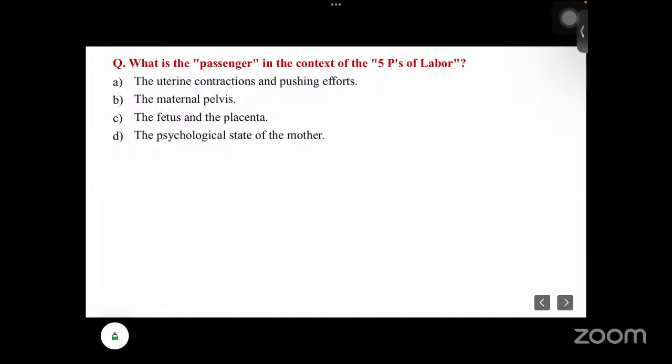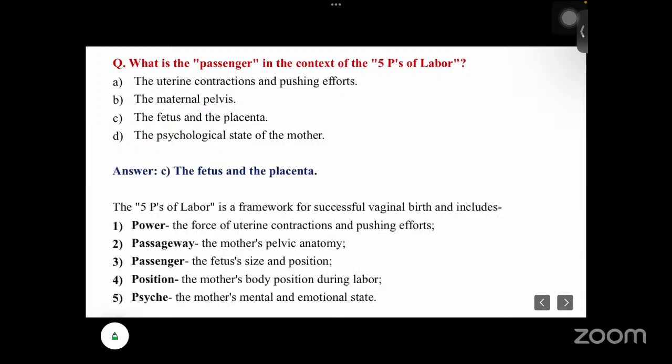Next is, what is the passenger in the context of 5 P's of labor? The options: uterine contraction and pushing effort, maternal pelvis, fetus and the placenta, psychological state of the mother. The answer is the fetus and the placenta.